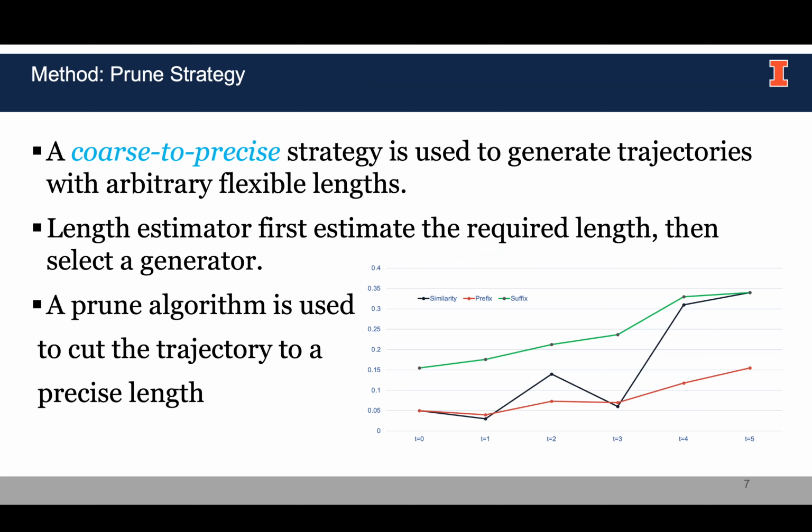We also have a coerce-to-precise strategy, which is used to cut the trajectories to arbitrary flexible lengths. In this part, we first have a length estimator, which estimates the required length, and then from the estimated length, we select a generator to generate the trajectory. After the generation, a simple prune algorithm is used to cut the trajectory to a precise length.